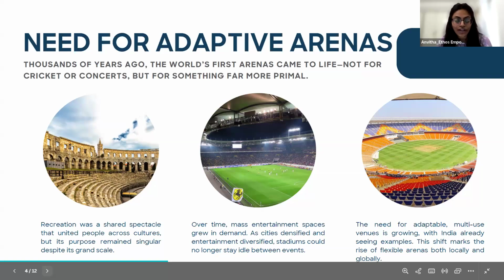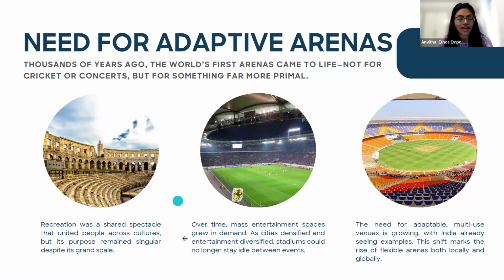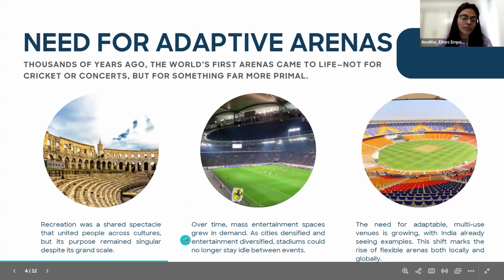So over years, the idea of entertainment changed, it diversified, and people loved watching sports, celebrated their cultures, and also came together at one spot as a unity. So, what do we do when we are trying to cater to the population of India or globe per se, and the kind of cultures and the kind of games and the kind of venues we come across need also to be diversified. So, we need to think more about a structure that can change to each and every desired entertainment spot that a person or a community wants.